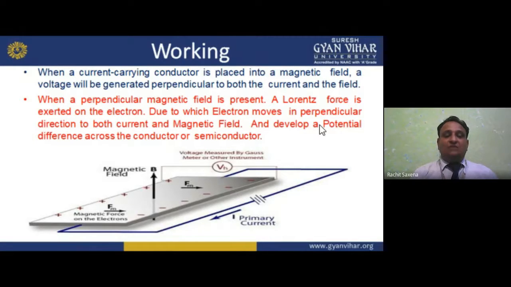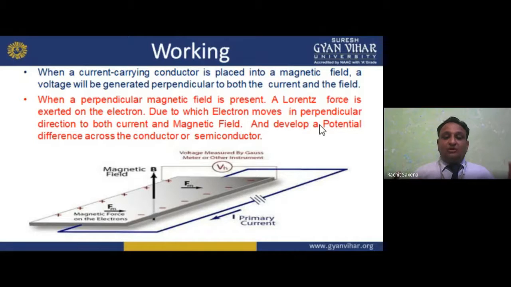Now, when a perpendicular magnetic field is present, a Lorentz force is exerted on the electron. Which force? Lorentz force. That is the force exerted on the electron, due to which the electron moves in a perpendicular direction, perpendicular to both current and magnetic field, and develops a potential difference.